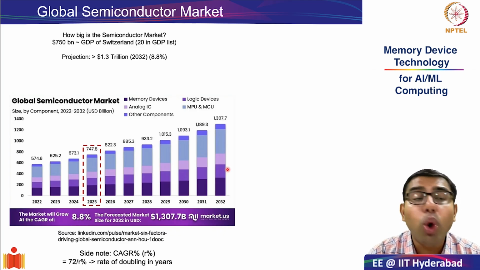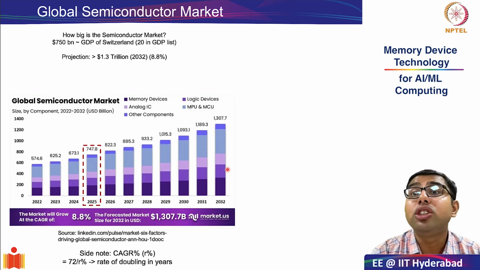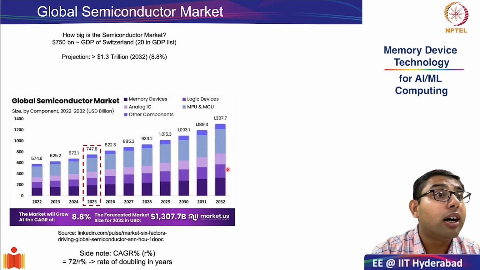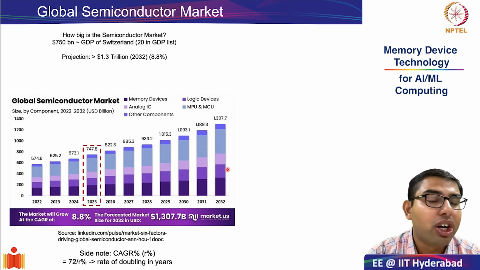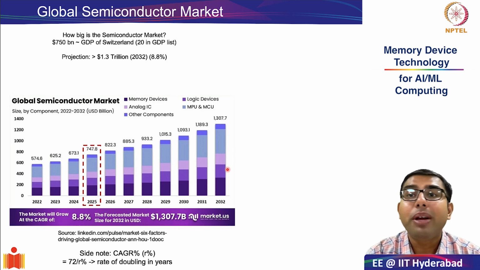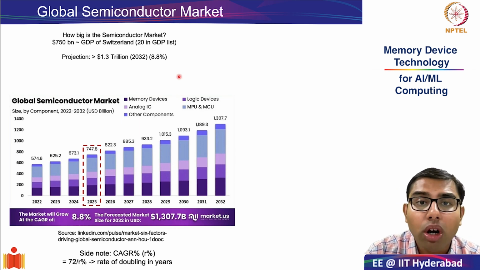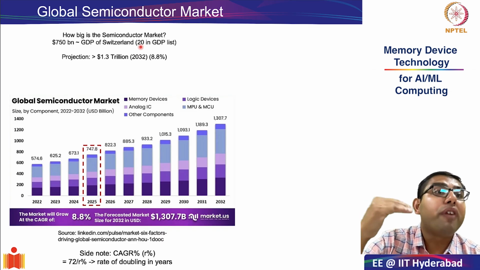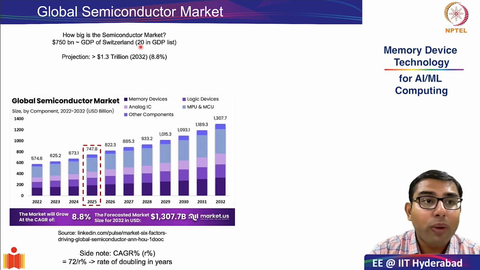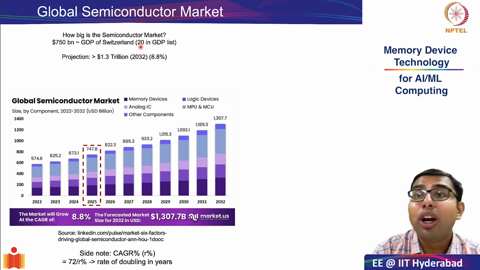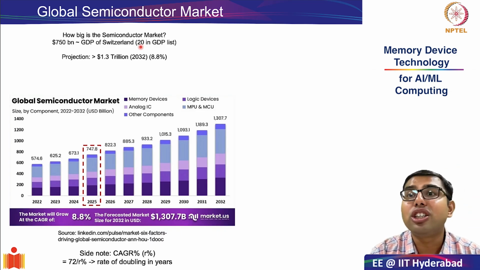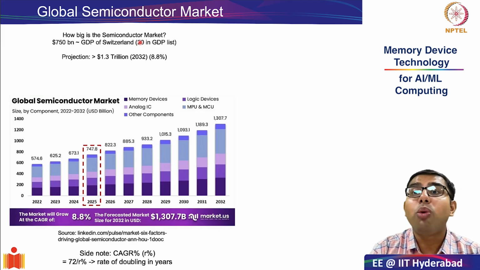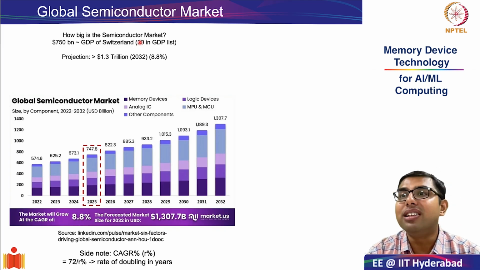And if you look at projections, it is not very wild to guess that semiconductor manufacturing, soon, from 20th in the GDP list, will go to 15th or even 10th. When I was teaching this course a few years back, 3 years back, it was 24th in the GDP list.